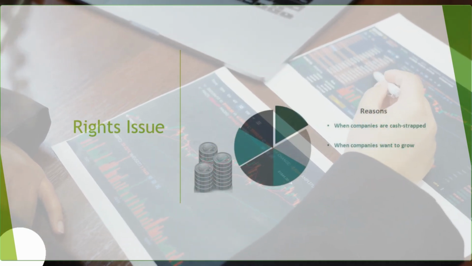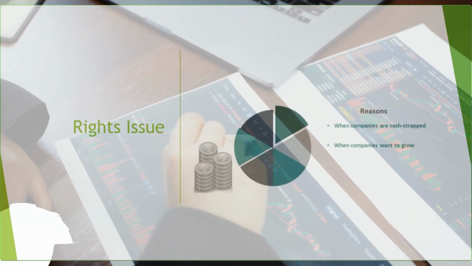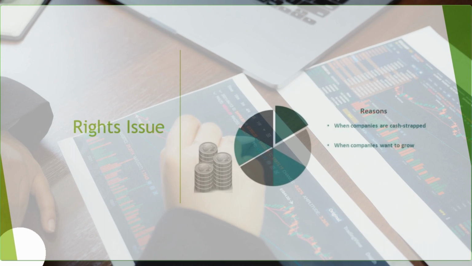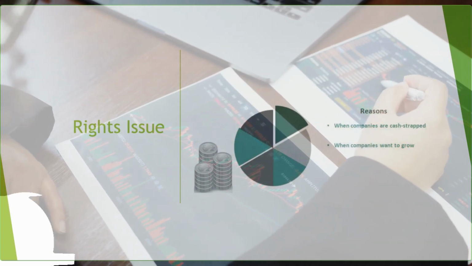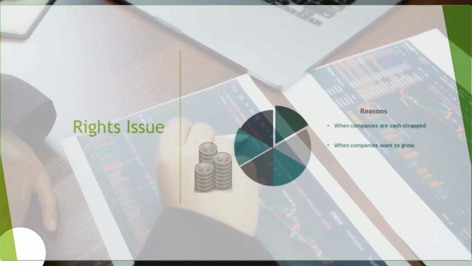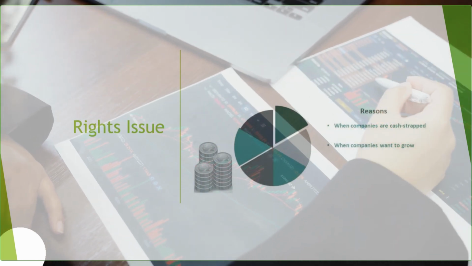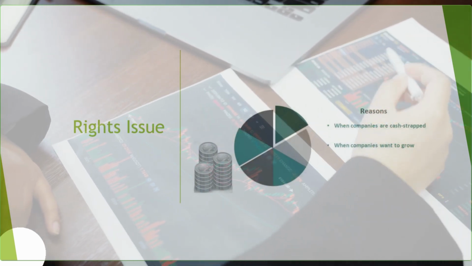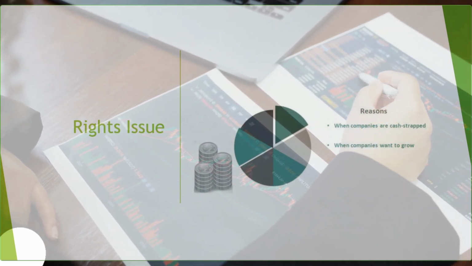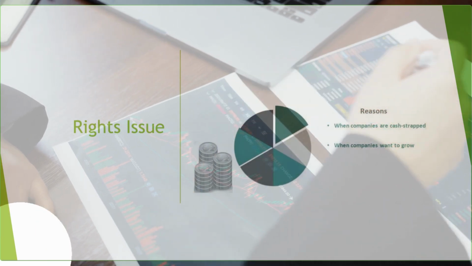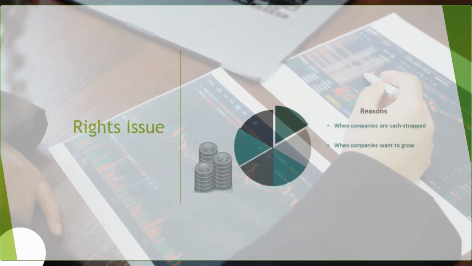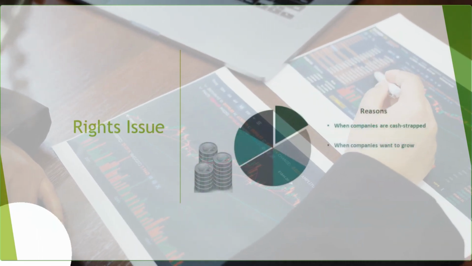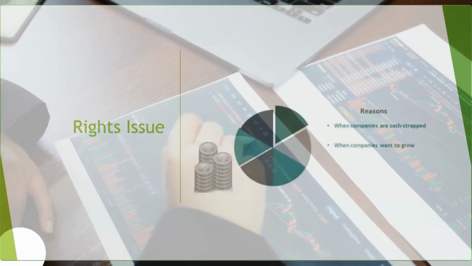Whenever they bring the rights issue, they also give the reason for what purpose they are coming with it, and they will tell how much money will be utilized for what reason. So buyback and rights issue are two ways where the company buys back, and in a rights issue they sell more shares, to collect the funds or get more money from the market or their shareholders. So we hope you understand buyback and rights issue. In the rights issue you have to apply, in the buyback you have to apply, and for the rest of the things you don't have to take any action.